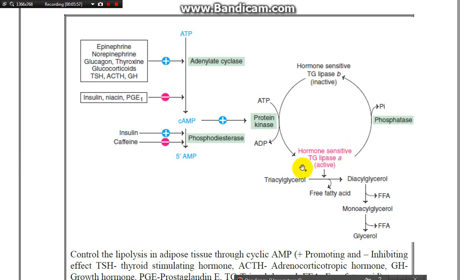This active enzyme is responsible for the hydrolysis of triacylglycerol, giving us diacylglycerol and 1 molecule of free fatty acid. But the lipase responsible for the hydrolysis of the fatty acid in position 3 differs from the lipase enzyme responsible for the hydrolysis of the fatty acid in position 2 and position 1. After the hydrolysis of the TG is complete, it gives 1 molecule of glycerol with 3 molecules of fatty acid, and this process is inhibited by an increased level of the phosphatase enzyme.